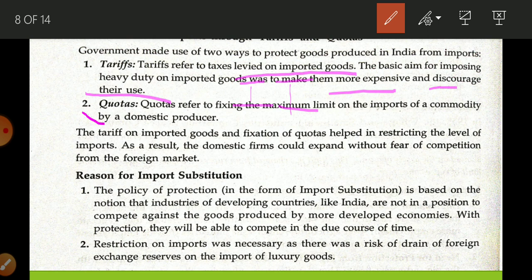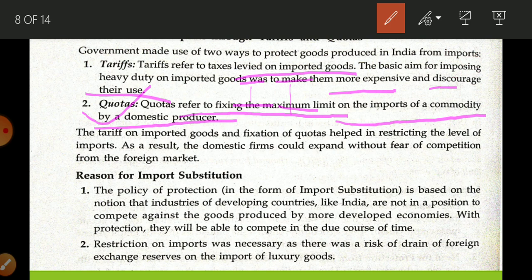Now quota, what is quota? Quota means quantity, the number of items, the amount of items that a foreign country can sell here in our country, that is also fixed by the government. So this is known as a quota. Quota refers to fixing the maximum limit of imports of a commodity. In the policy of quota, government fixes the number of units a foreign company can sell here. So in this way, it is again helpful to protect Indian industry.